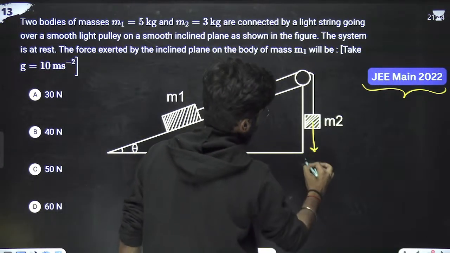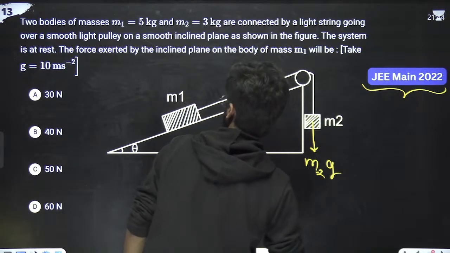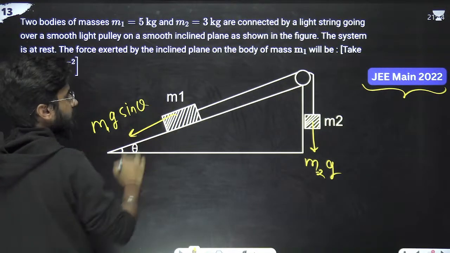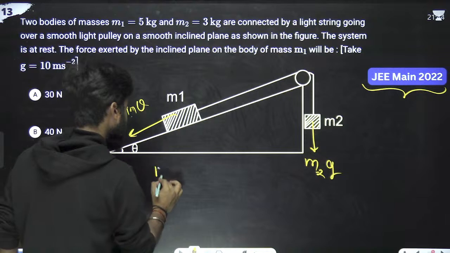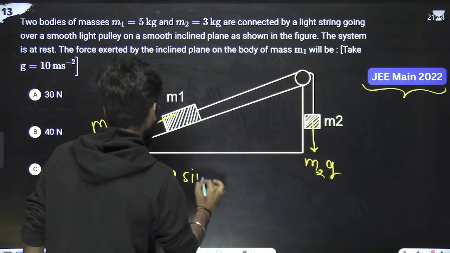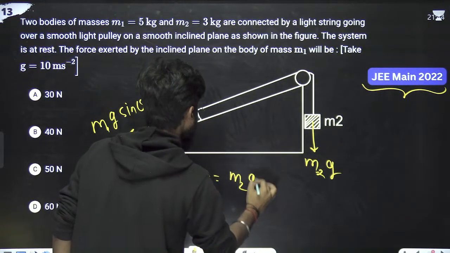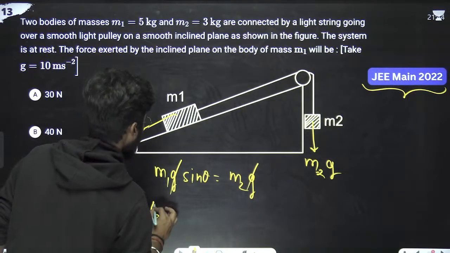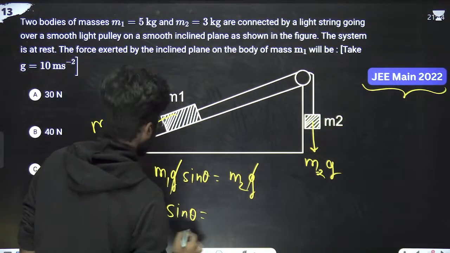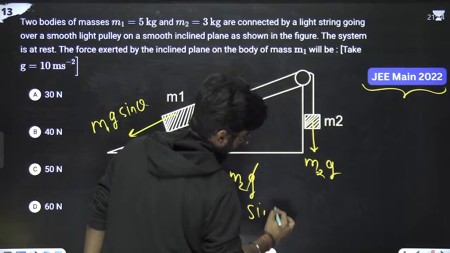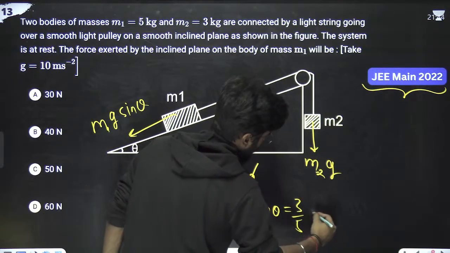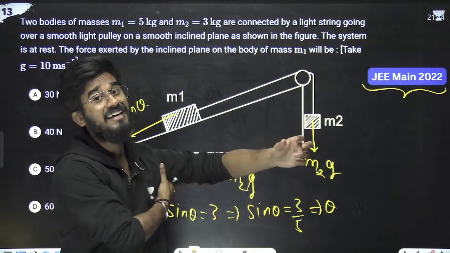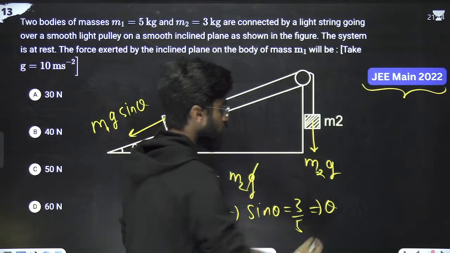Here it is m2g, and here it is m1g sin theta. Correct. So if it is at rest, we can write m1g sin theta equals m2g. m1 is 5, so 5 sin theta equals m2, which is 3. So we can write sin theta as 3 by 5. So what is the angle? If sin theta is 3 by 5, theta is equal to 37 degrees.